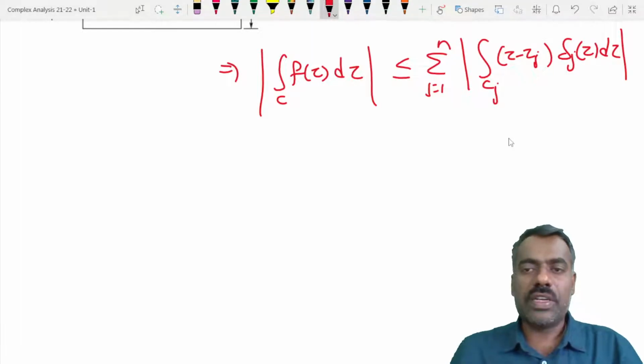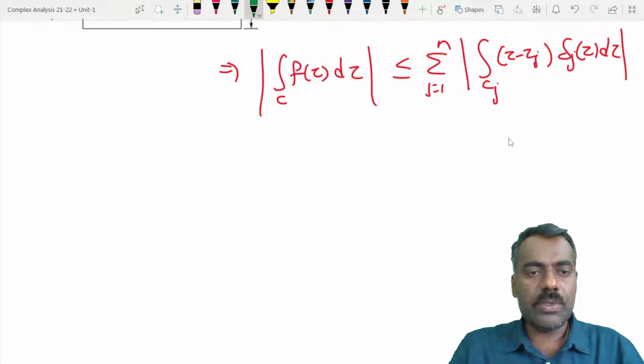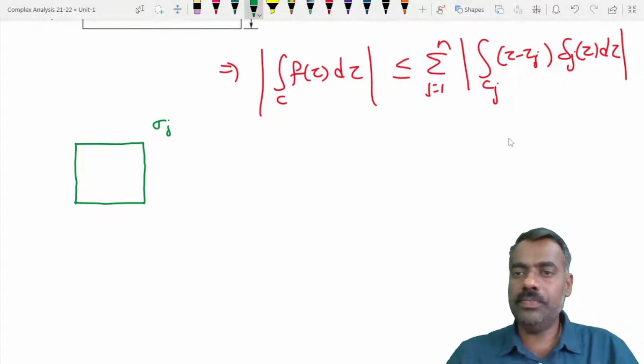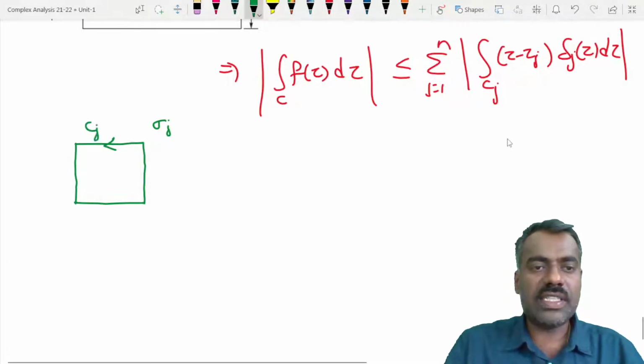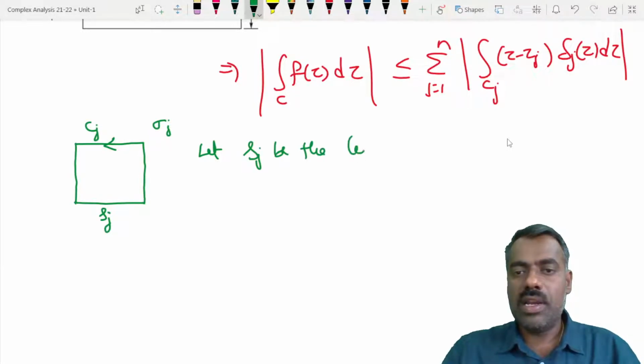For that, again consider that square. Assume this is a square sigma j, and we have this Cj, this is our C. Let small sj be the length of the square sigma j.